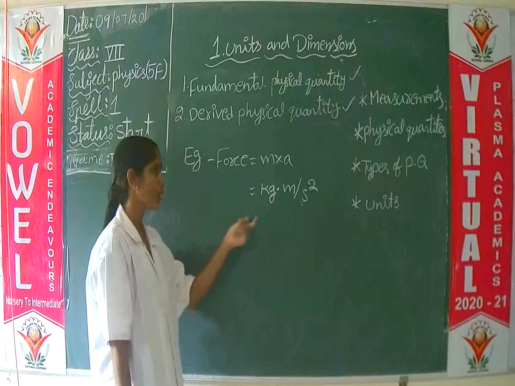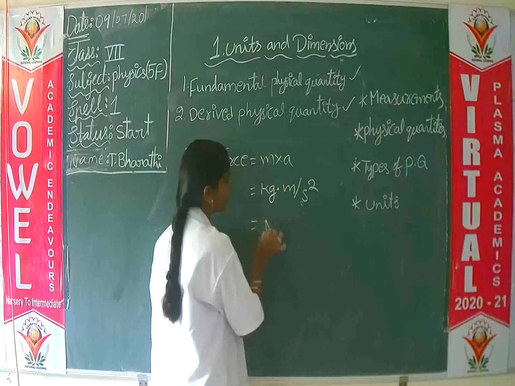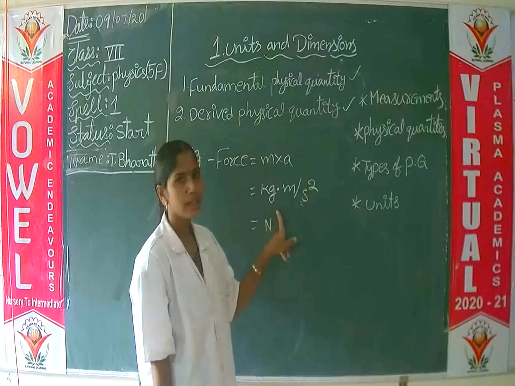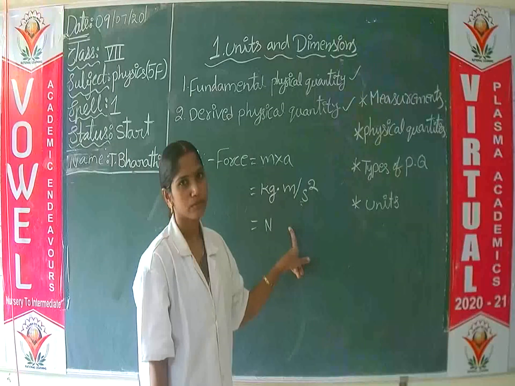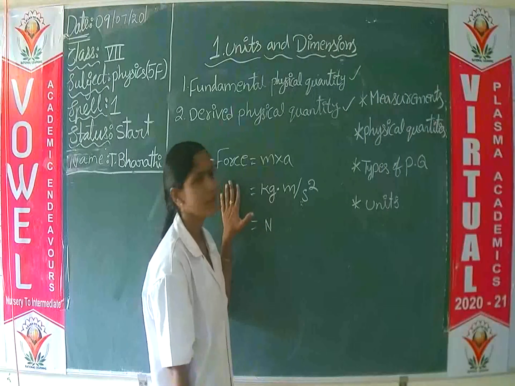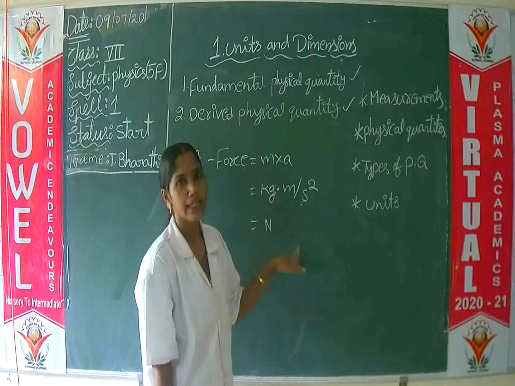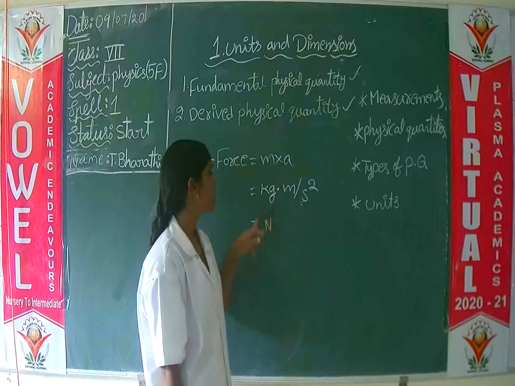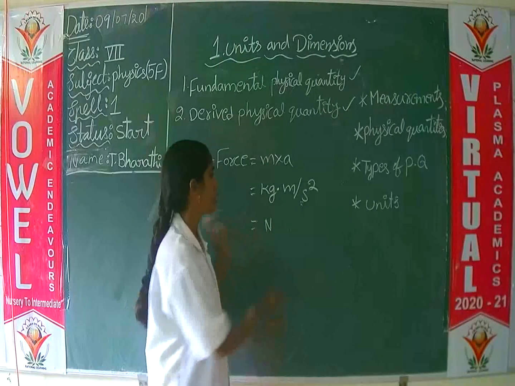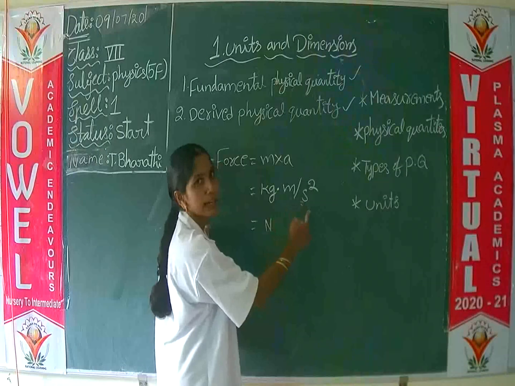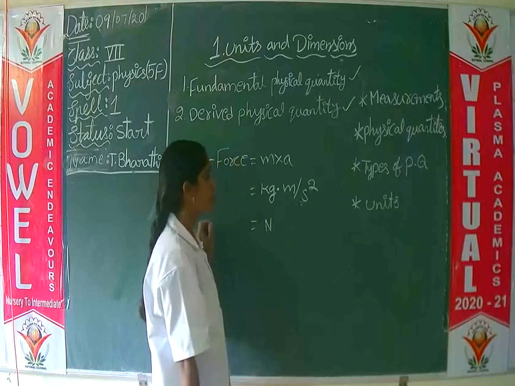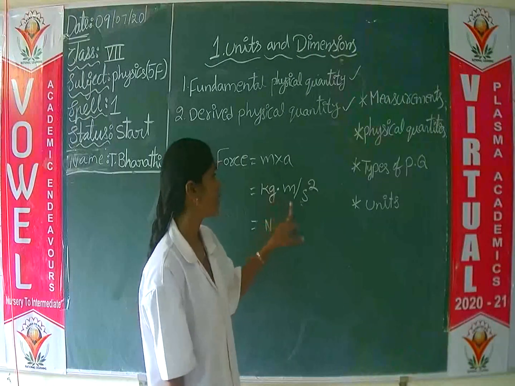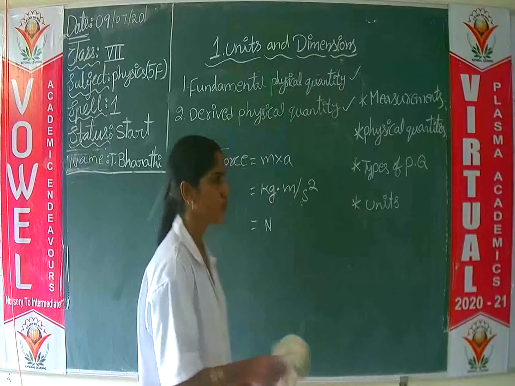Kg meter per second square is also called Newton. So this is a derived unit. Force is dependent on mass, length and time. That's why this is a derived unit. Here mass is there, length is there and time also is there. So Newton is the derived unit.